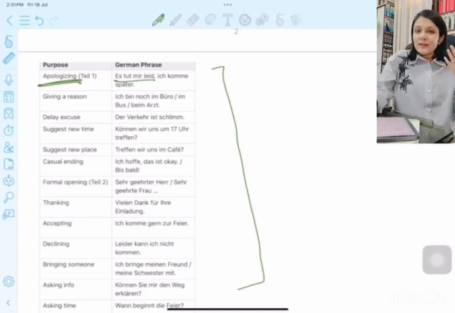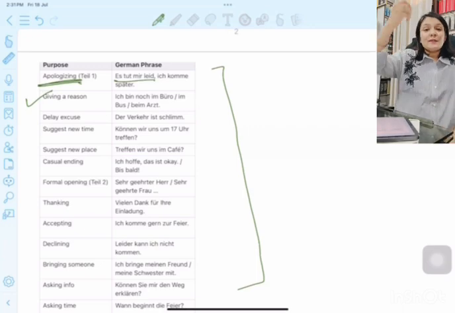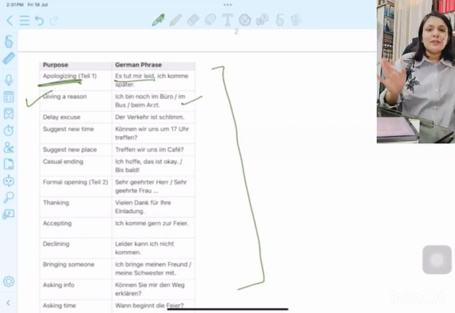Of course, if you are apologizing for certain thing, you have to give a reasoning for that. Reasoning would be, ich bin im Stau, I am in traffic. Ich bin noch im Büro, I am still in the office. Der Verkehr ist sehr schlimm. The traffic is really bad. So this is what we have discussed already. We're just going through a summary of what we have done so far.